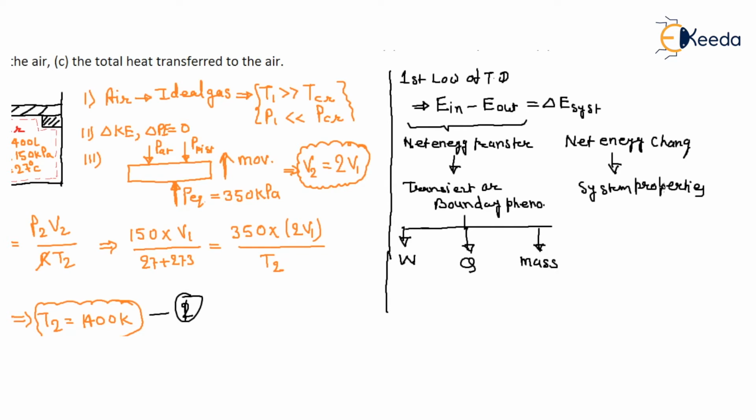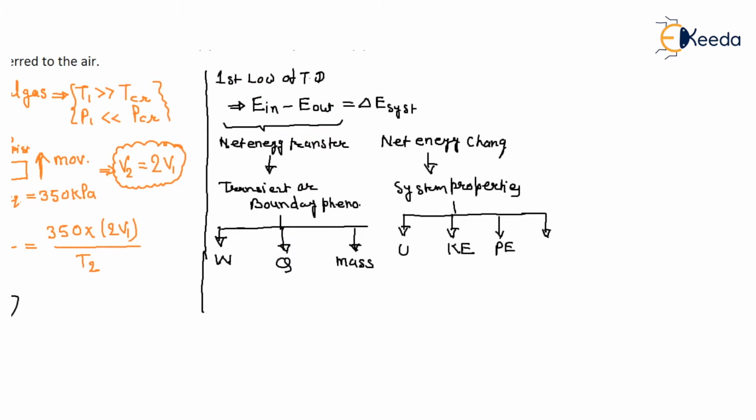And this system property is in various forms. It is either internal energy, kinetic energy, potential energy, or all other forms of energy, right?